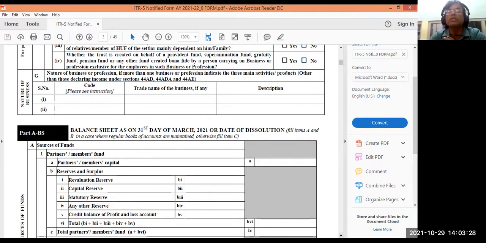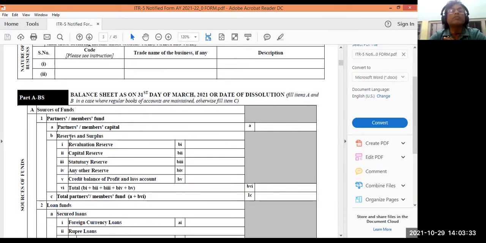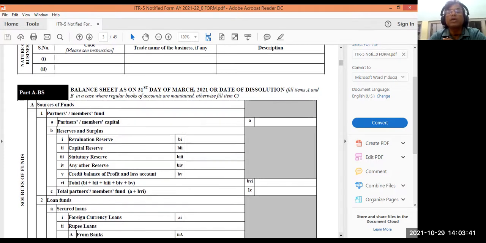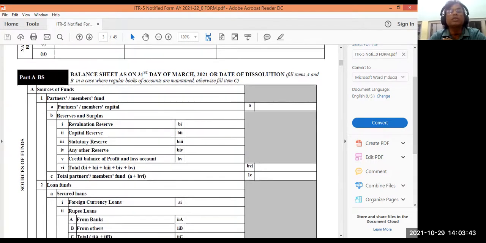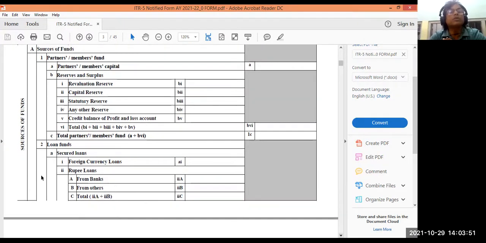You take the balance sheet and put in the figures. Say all these figures: partners' or members' capital, then reserves, general reserve, statutory reserve, all these details, secured loan, unsecured loan. Take from the balance sheet and fill up the figures accordingly in this area. And the total will be automatically coming here. It is very good software.